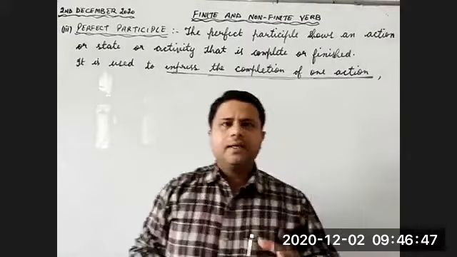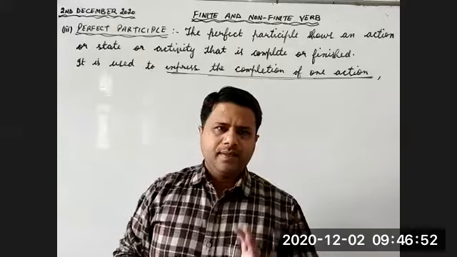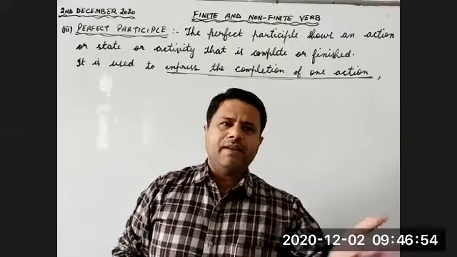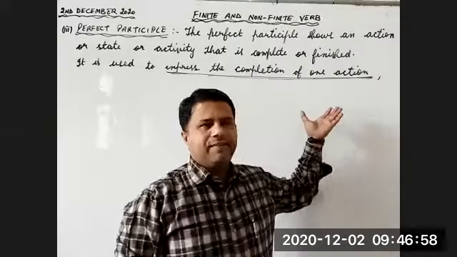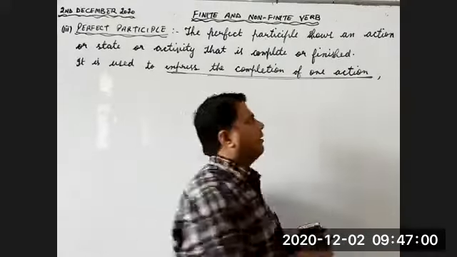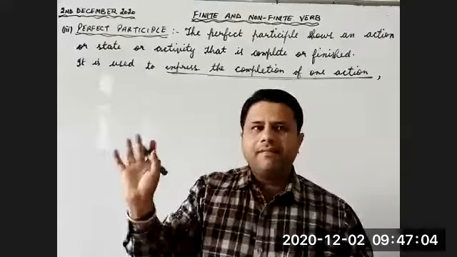Children, you will see that in perfect participle, two actions will take place. One action will be complete and one action may or may not be complete, right? But one thing is sure, whenever you express it, then finite verb will not be used.